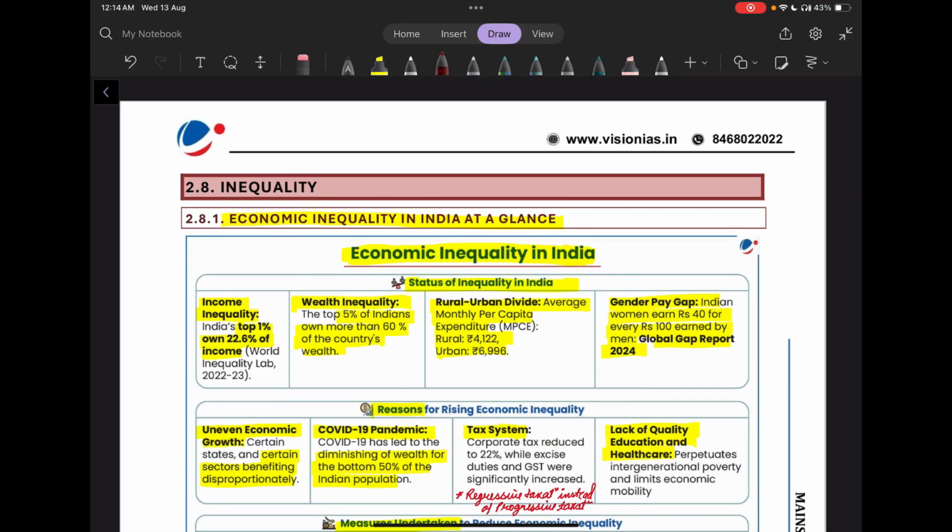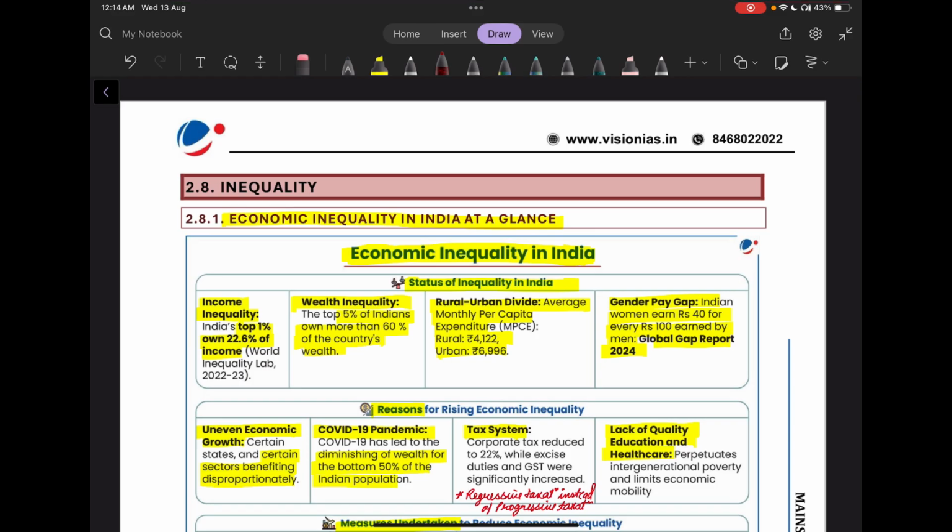And next topic is inequality. So, what is the status of inequality in India? So, the top 1% owns 22.6% of income. Top 5% of Indians own more than 60% of the country's wealth.